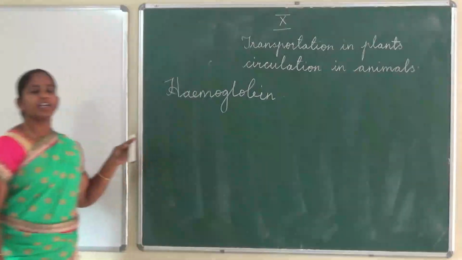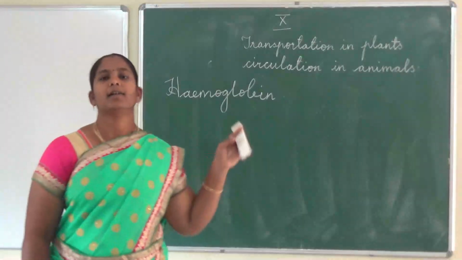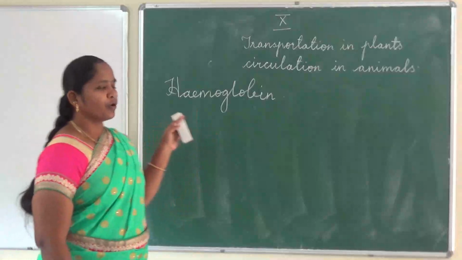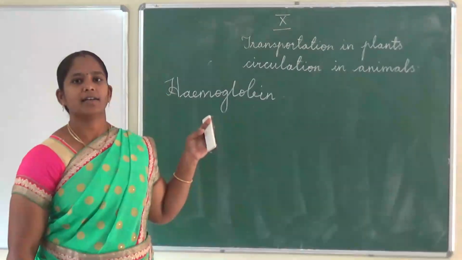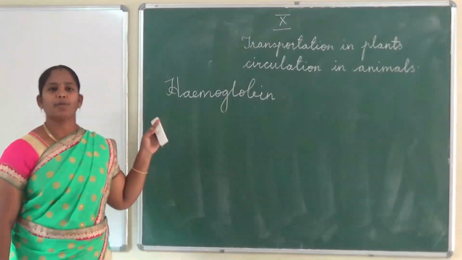So this pigment hemoglobin only gives red color to the blood. This hemoglobin carries respiratory gases like oxygen to all cells of the body.